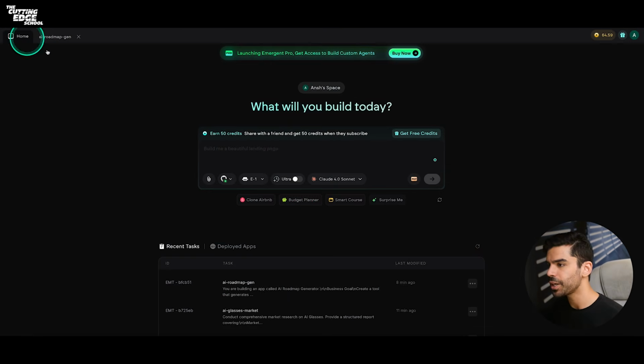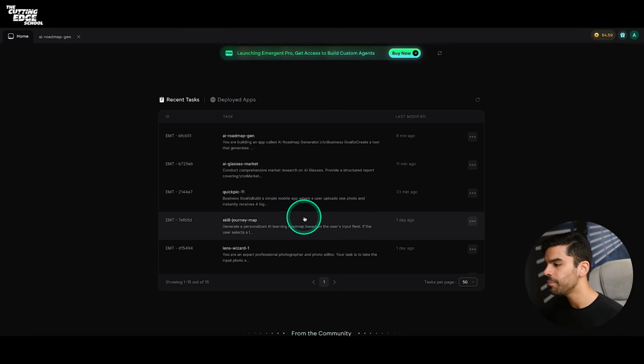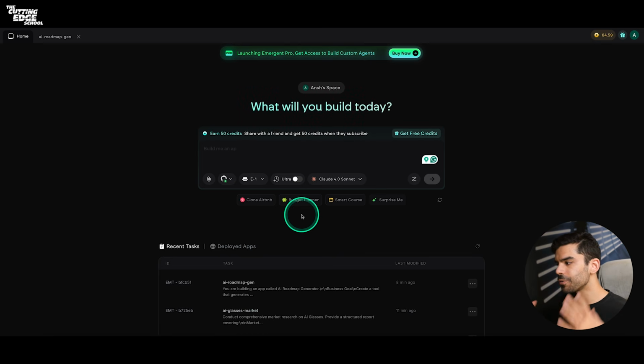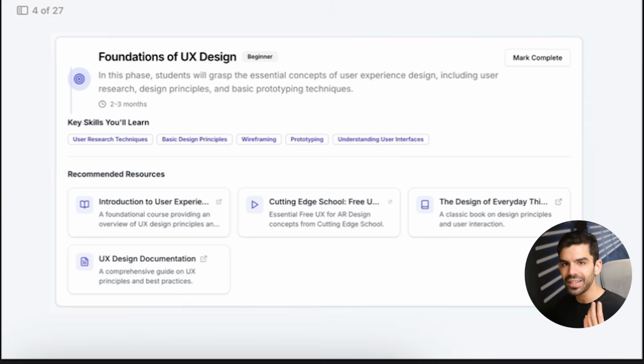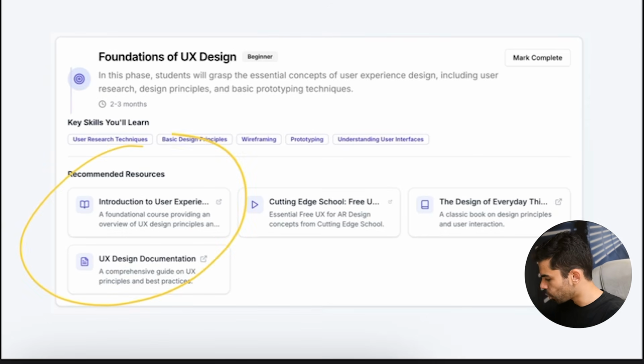And there's a bunch of apps that we've been working on. Because there was so much noise in the market, so much word of mouth about Emergent and how it's different from all the other applications, I thought let's make a deep dive into what makes Emergent so different. In fact, I had also created another app that could create a personalized learning journey for literally anything. You could just specify any subject and it would create a roadmap just like this.